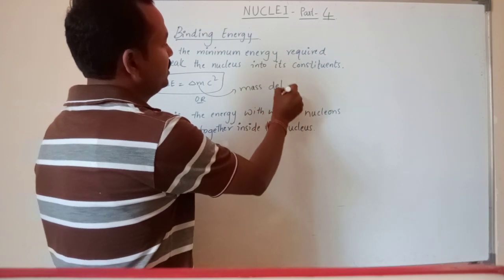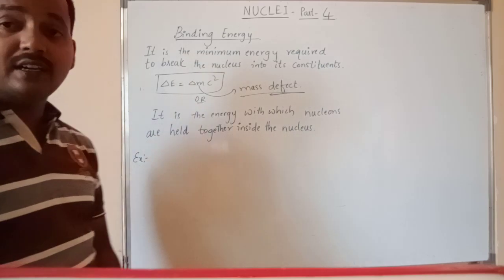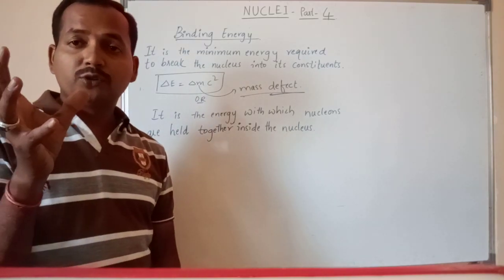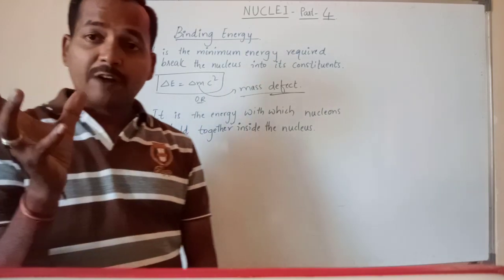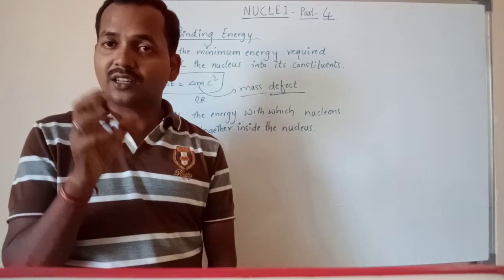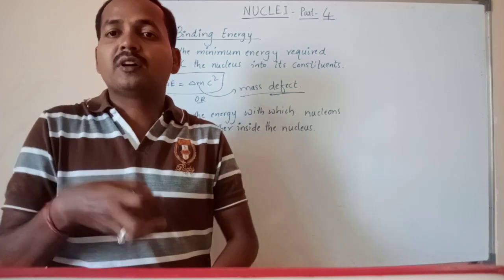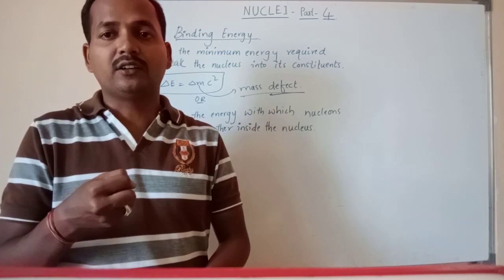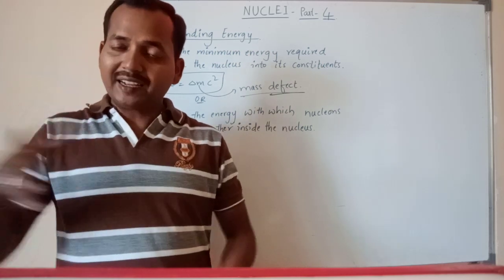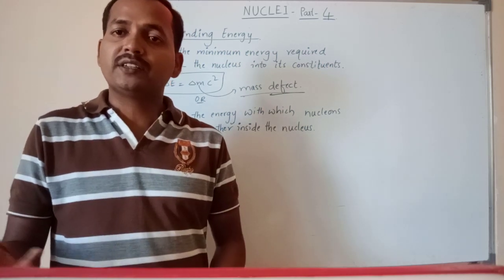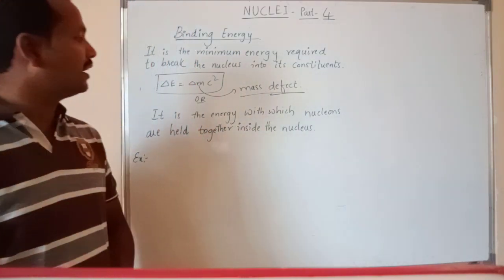See, by this you can understand that in the nucleus of a helium atom, after combining nucleons a certain amount of energy has to be liberated, right? During that binding, or bonding, you can say. So to break it again into its constituents, you again have to supply a certain amount of energy, right? That is called binding energy here, right?